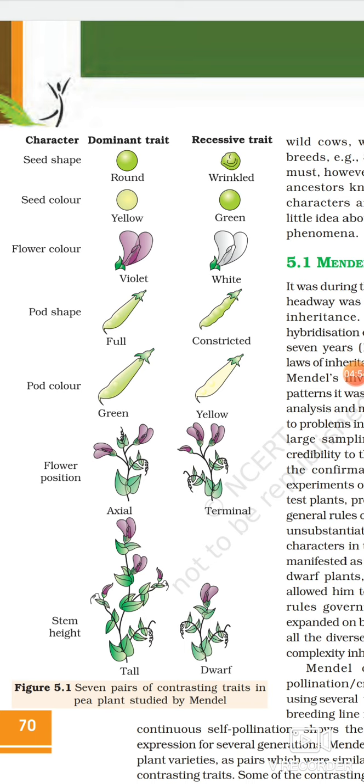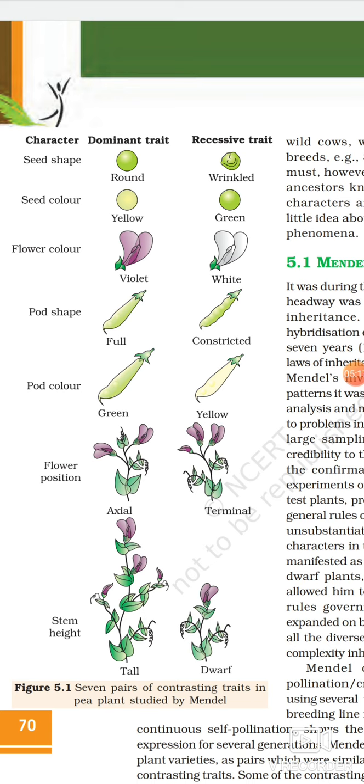These are like this: seed shape may be round and wrinkled, seed color may be yellow and green, flower color may be violet and white, pod shape may be full or constricted, pod color may be green or yellow, flower position may be axial or terminal, and stem height may be tall and dwarf.